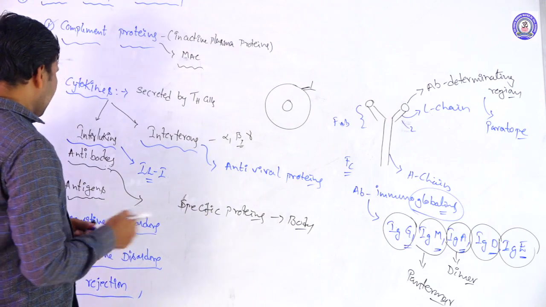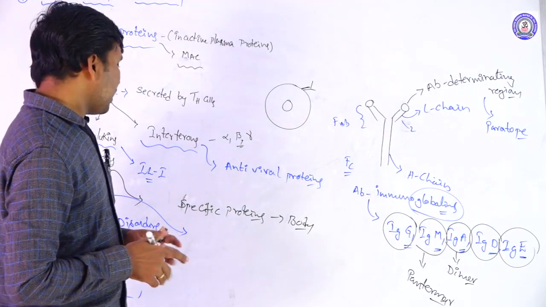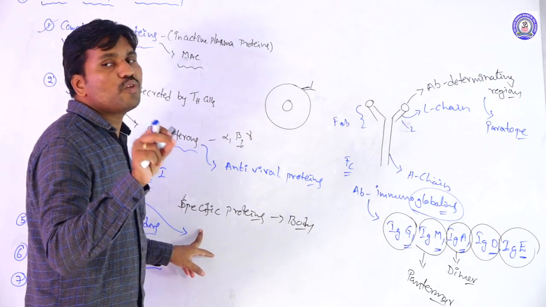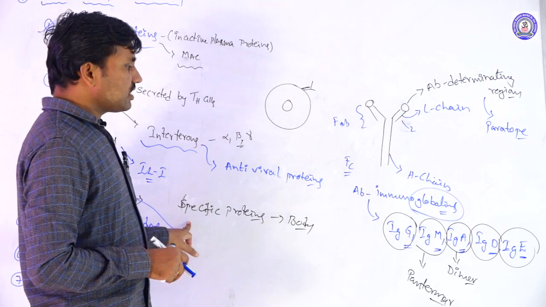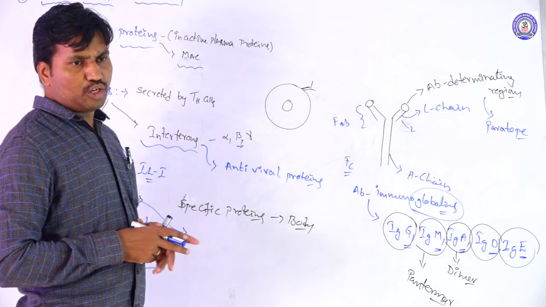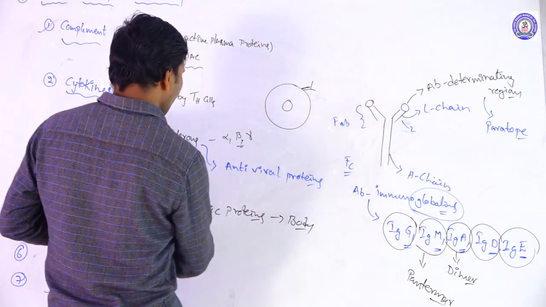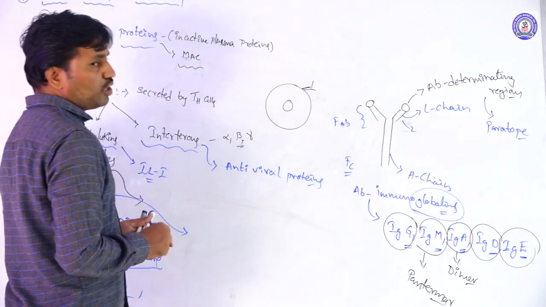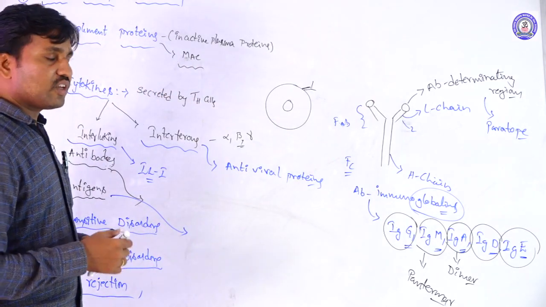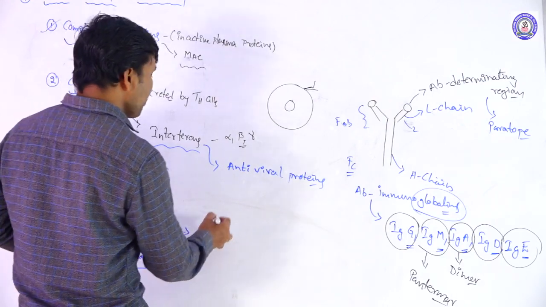Next, the antigens. Antigens are also specific molecules in soluble forms in the body. These antigens are specific protein molecules from bacteria, viruses, or whatever it may be. Their surface molecules, lipoproteins or proteins, form the antigen.